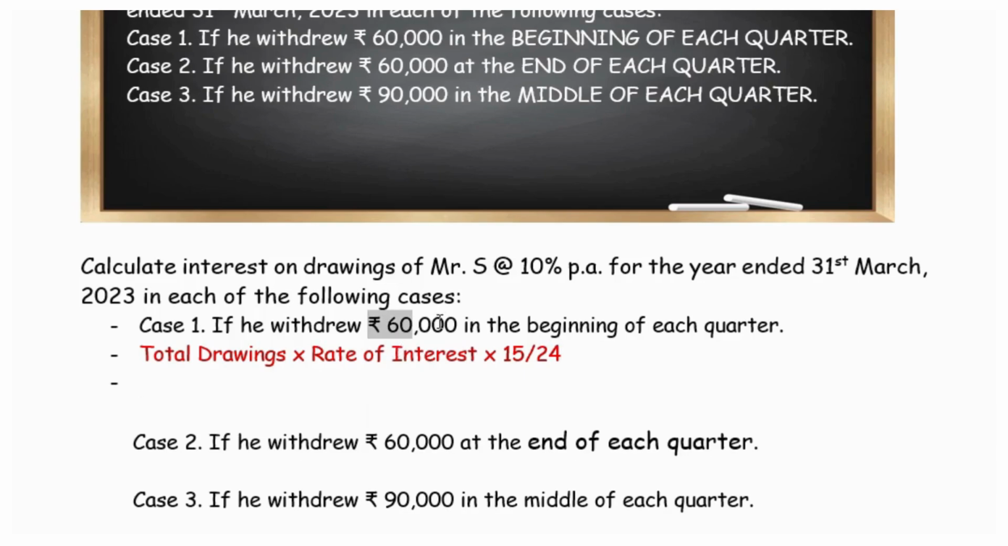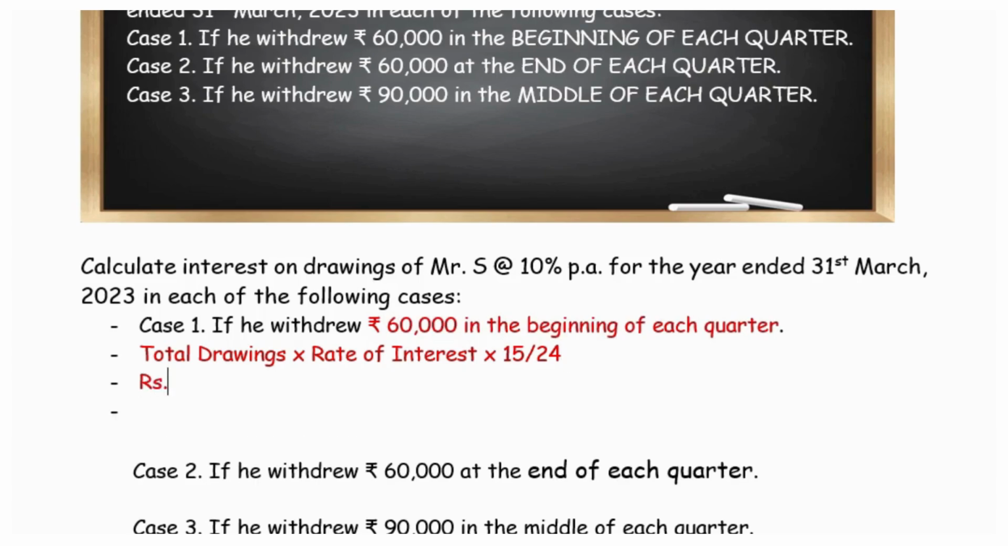Whenever the amount is drawn at the beginning of each quarter, the formula part is 15 by 24. So the total drawings, the amount withdrawn is 60,000 per quarter, into 4 quarters, rate of interest is 10%. So 10 by 100 into 15 divided by 24. The interest is 15,000.